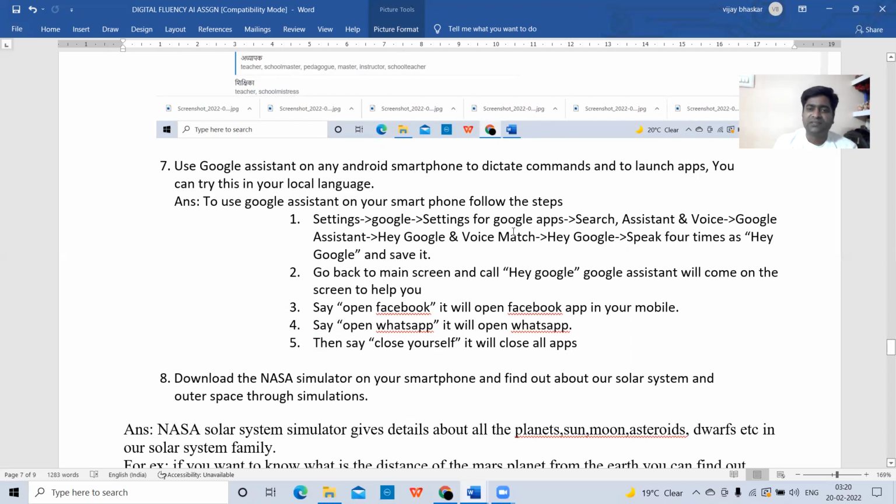These are the steps you need to follow in order to enable or activate the Google Assistant. After that, these are some of the activities you can do by using the Google Assistant. Okay, this is the 7th question. Now, for this 7th question, practically, let me show you how we are using the Google Assistant in our phone.